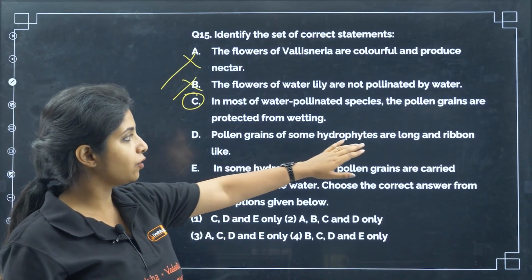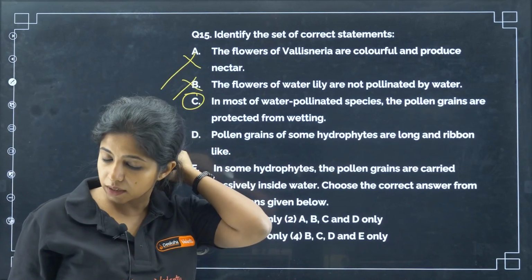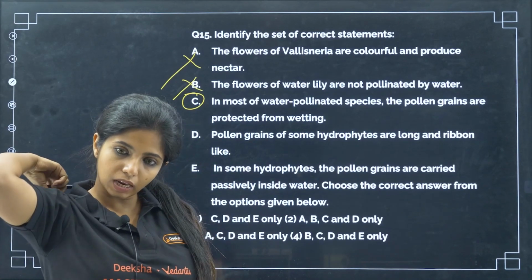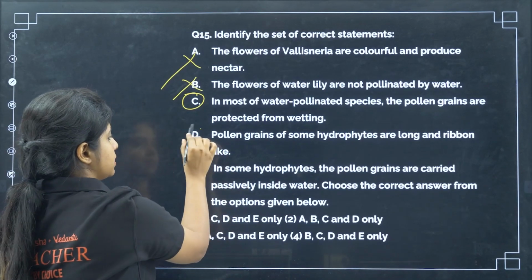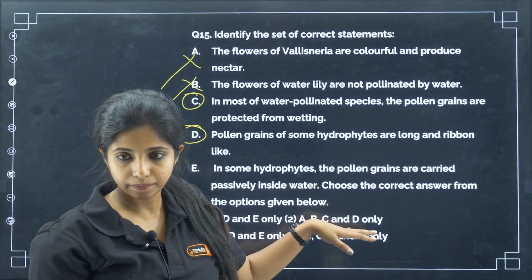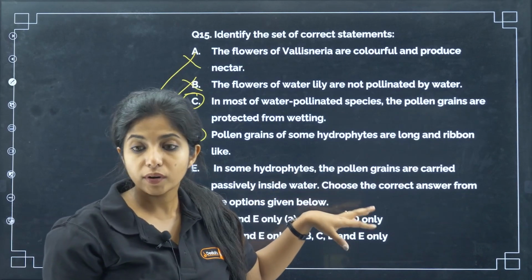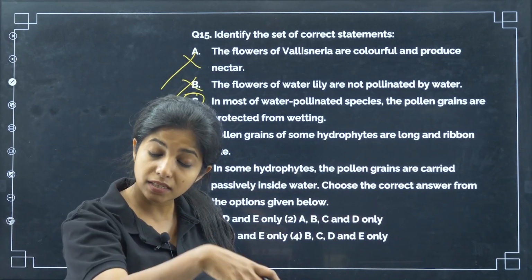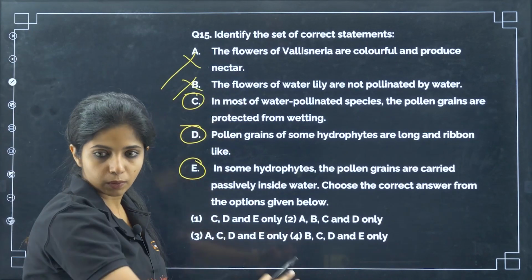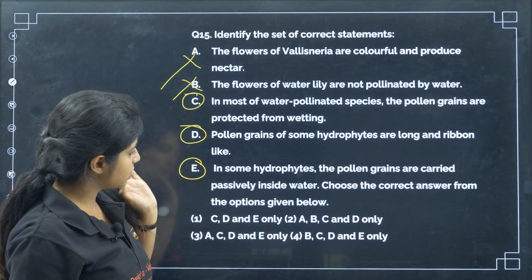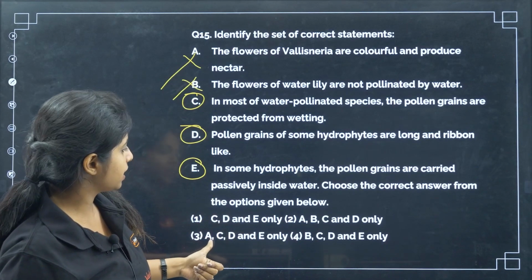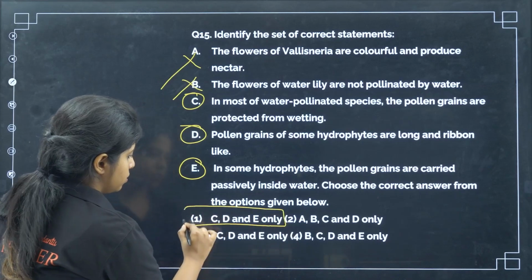Now, pollen grains of some hydrophytes are long and ribbon-like. Hydrophytes are the plants that live in the water. So, some of them are long and ribbon-like. Yes. Now, in some hydrophytes, the pollen grains are carried passively inside the water, in the submerged state only. Yes, that is also happening. Some float in the water, some go within the water also. So, can I say C, D, E is correct? C, D, E only. I have seen an option like that. Oh my god, this is A, C, D, E. Yes. So, this becomes your answer.